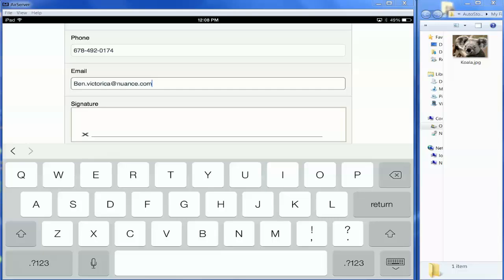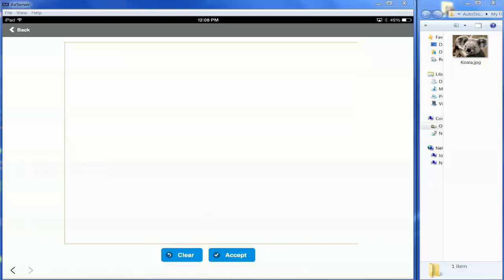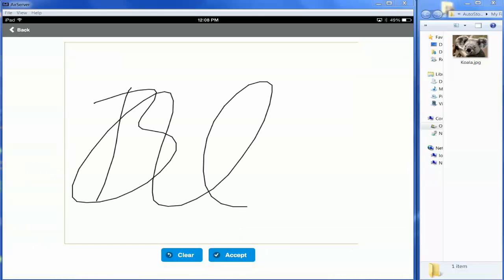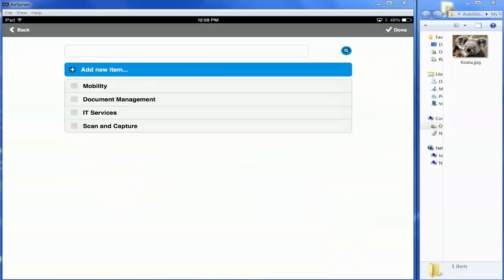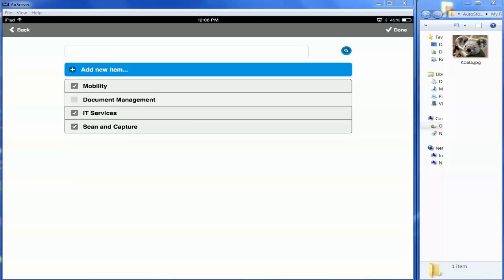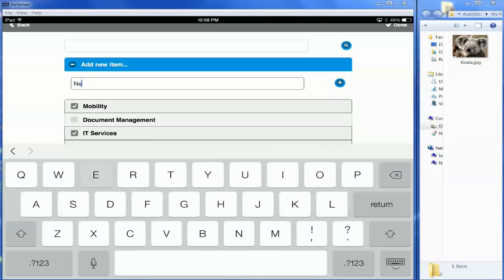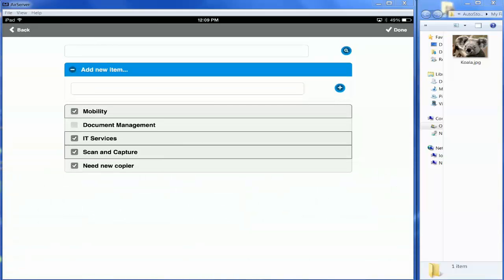We can show them that the mobile application allows for signature capture in case they are working with their own customer. They want to capture a signature just using a finger. Now we hit accept, giving them here a list of items that they may want follow-up in. IT services, scan, capture, and mobility. And you can see I created an add new item, need new copier. And then hit the plus sign, and now done.